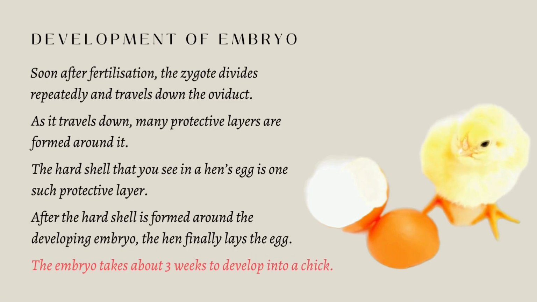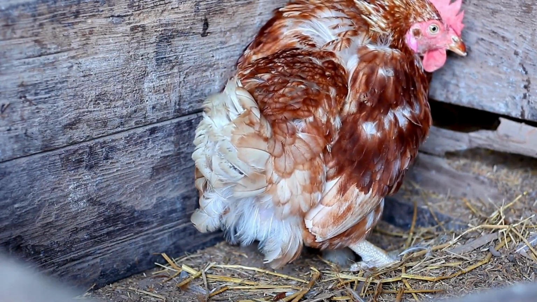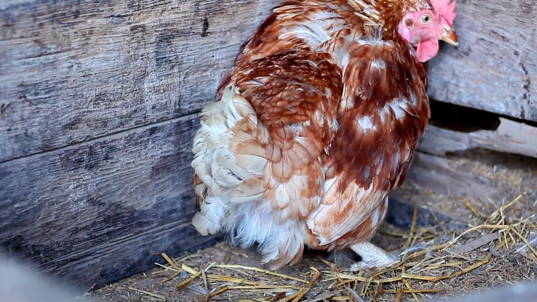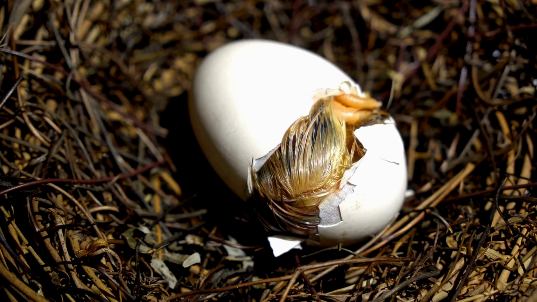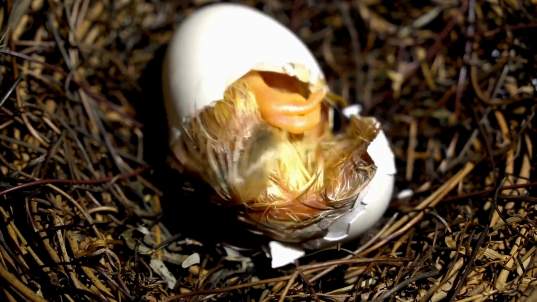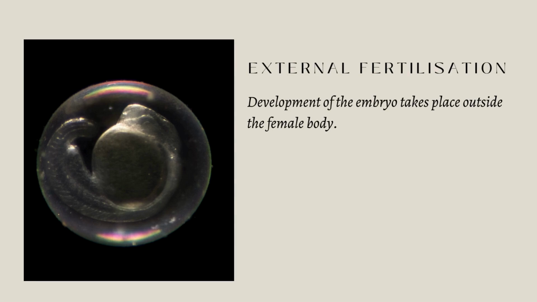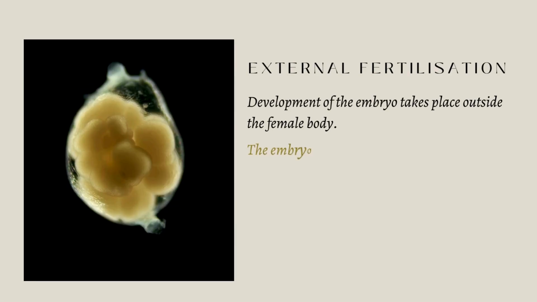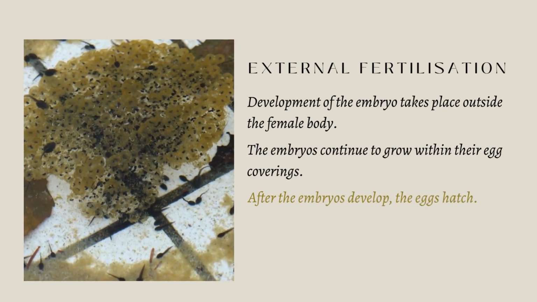The embryo takes about 3 weeks to develop into a chick. You must have seen the hen sitting on the eggs to provide sufficient warmth. Did you know that development of the chick takes place inside the eggshell during this period? After the chick is completely developed, it bursts open the eggshell. In animals which undergo external fertilization, development of the embryo takes place outside the female body. The embryos continue to grow within their egg coverings. After the embryos develop, the eggs hatch.